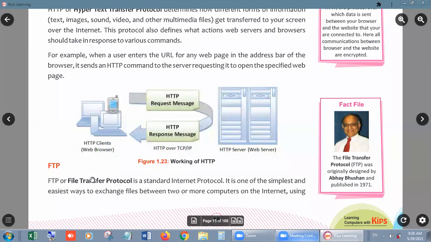File को transfer करने का rule. I told you that a protocol is a set of rules, right? It is one of the simplest and easiest ways to exchange files between two or more computers on the internet using, let me turn the page.